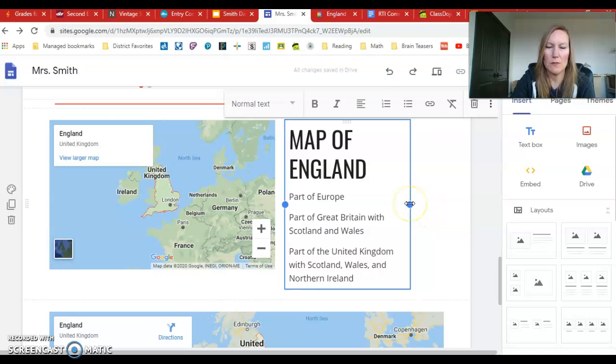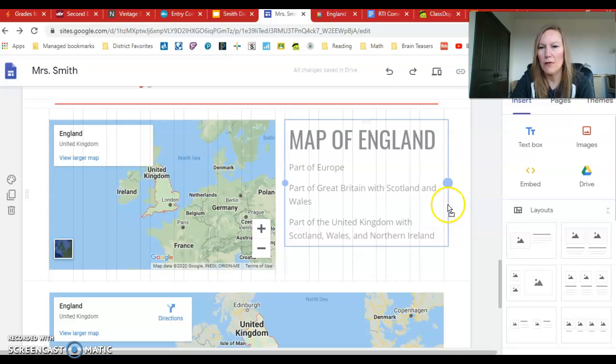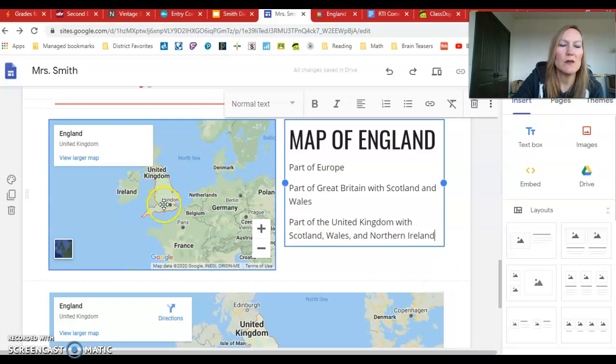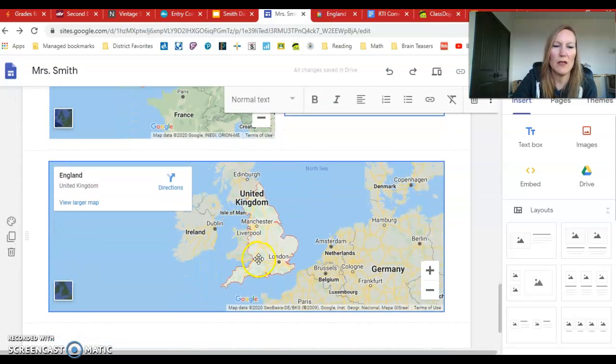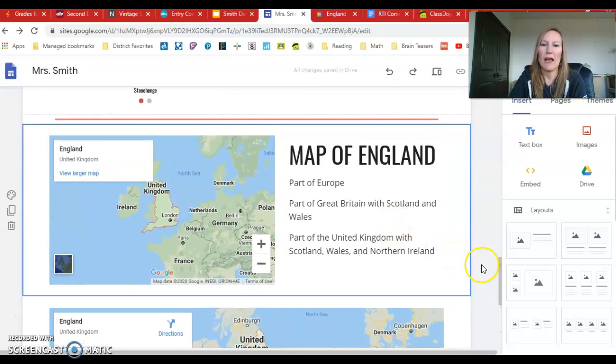So what I'm going to do is grab this, pull it over to about there. Nice, and it pulled it up. And so now you can see where England is as part of the United Kingdom, how it relates to Europe, but then you can also zoom in and see that this is England. You see a few more of the cities. You see where Northern Ireland is and Scotland.